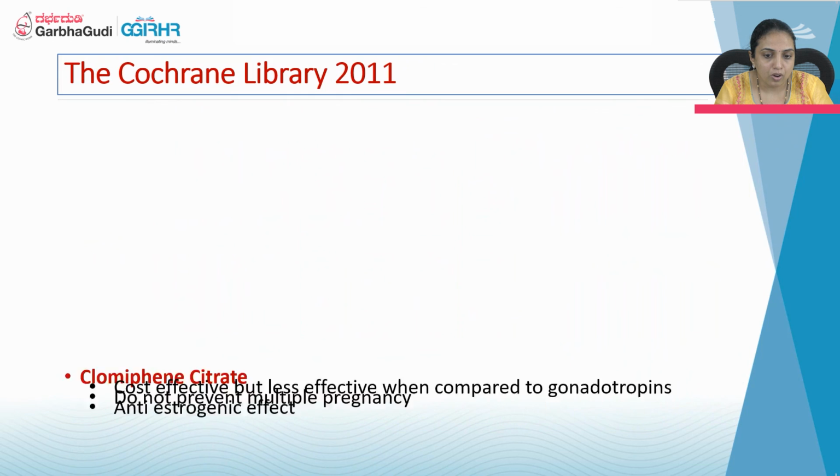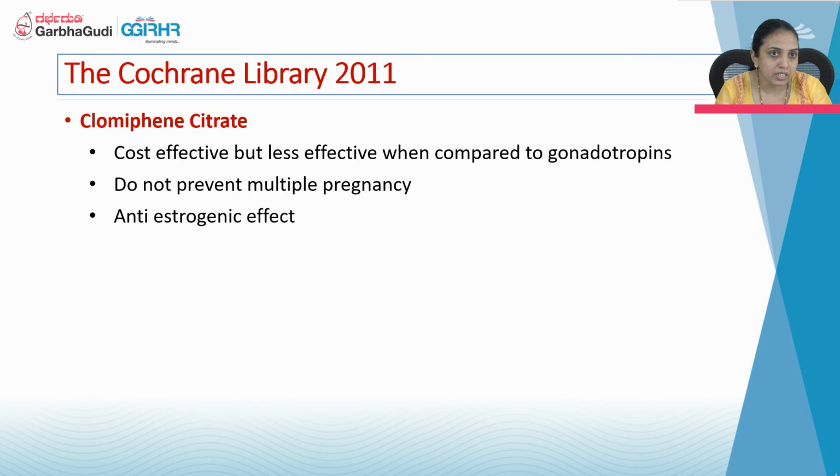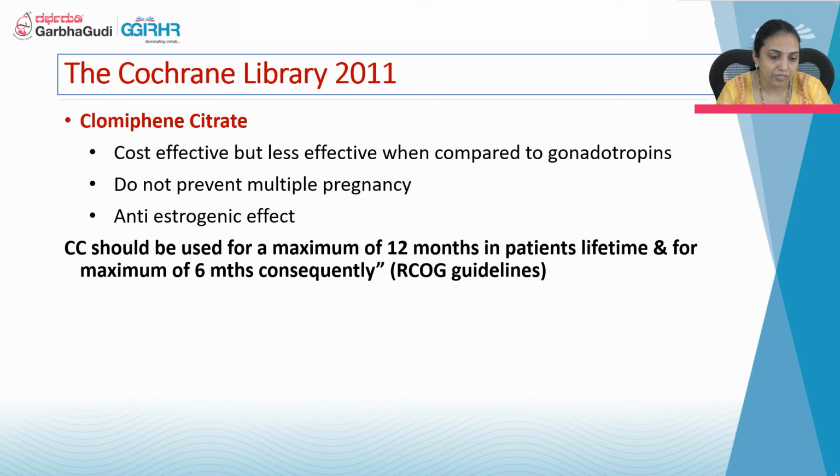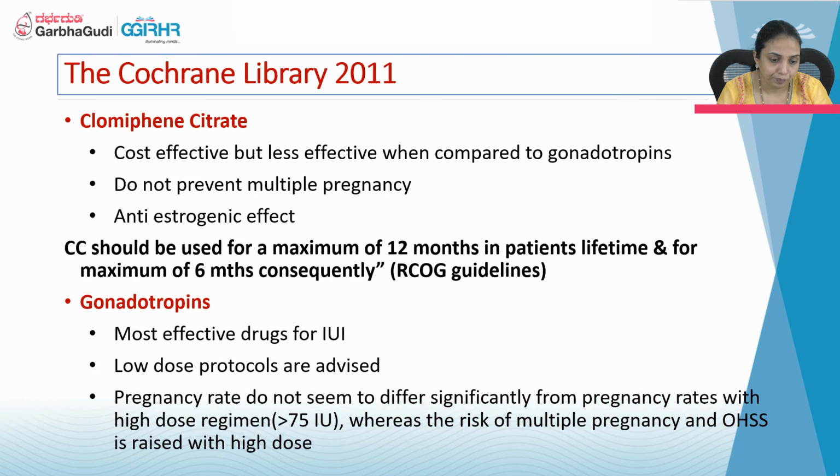So coming to the Cochrane review, they say clomiphene citrate is cost effective, but less effective when compared to gonadotropins. They do not prevent multiple pregnancy. It has an anti-estrogenic effect. Clomiphene citrate should be used for a maximum of 12 months in a patient's lifetime and for a maximum of 6 months consecutively.